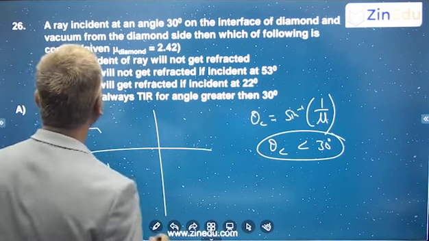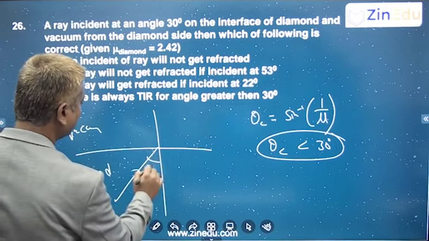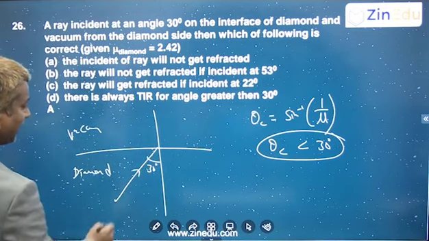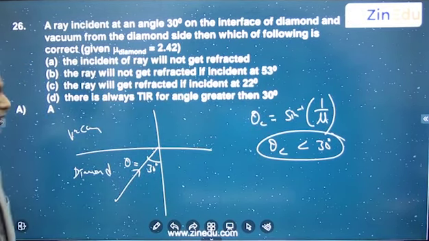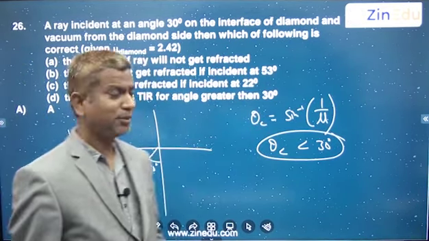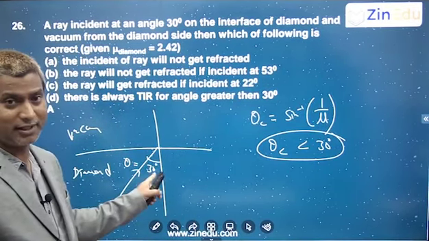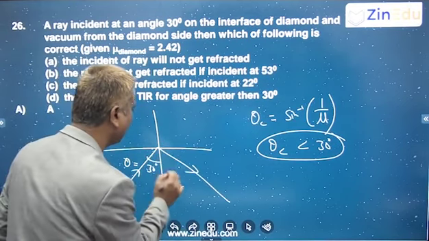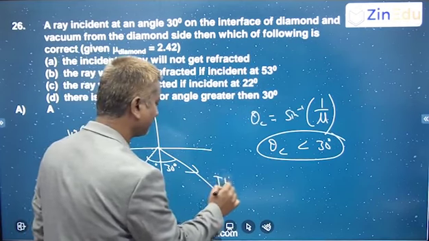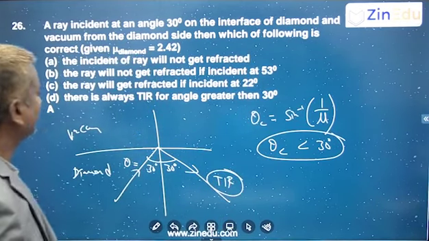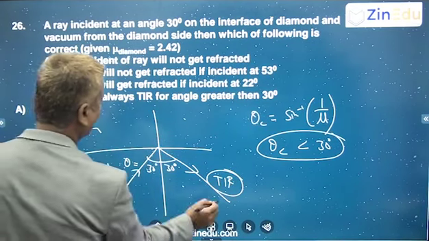Some value. But the ray is incident from denser to rarer at an angle of 30 degrees. Definitely this angle, whatever it is, is greater than the critical angle. Because the critical angle is, let us say, some 25 degrees, but here it is hitting at an angle greater than the critical angle. So definitely it will have total internal reflection, no doubt about that. Total internal reflection compulsory. That's the answer. So the incident ray will not get refracted. No refraction, total internal reflection.